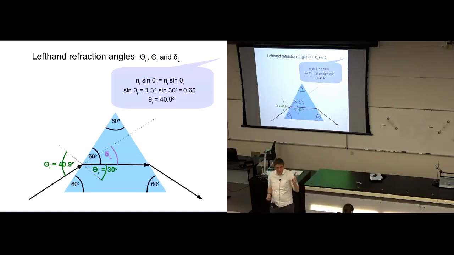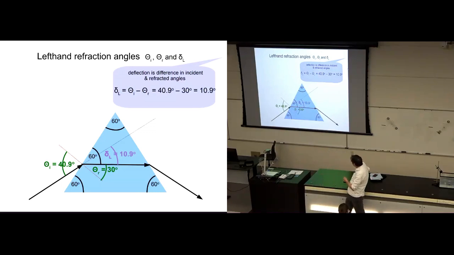Look, just to check it, we're going from lower to higher refractive index, so we're going to be bent towards the normal. We came in at almost 41 degrees, we're bent towards the normal, we go out at 30 degrees, so we are bent towards the normal. And the amount of bending was determined by Snell's law. Okay, so now we've got the incident angle and the refracted angle. We're almost there. If we want the deflection,